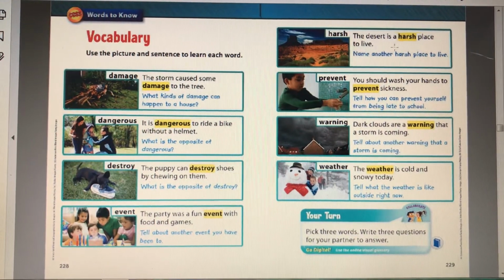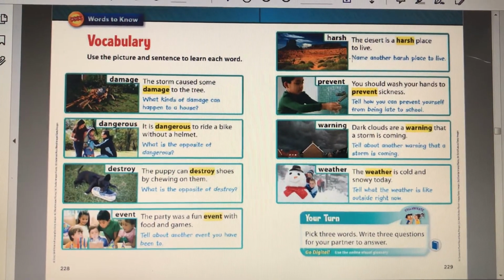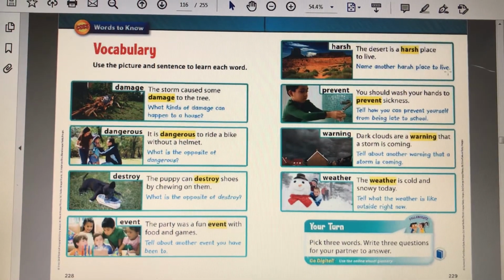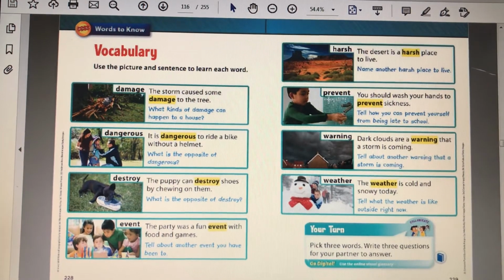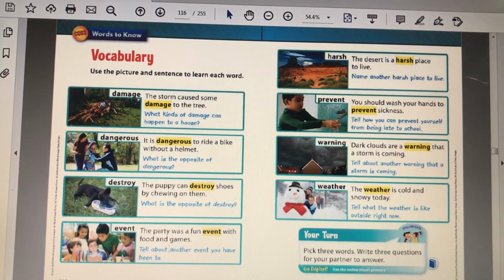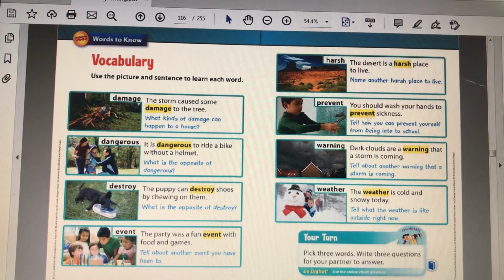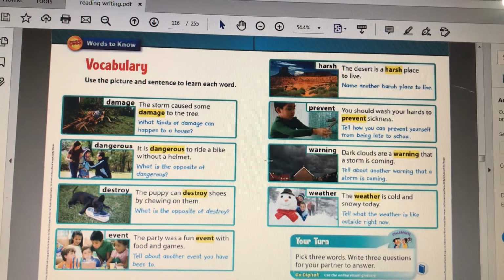Okay, so name another harsh place to live, another hard place to live. So maybe we would say here like Antarctica or Alaska is a harsh place to live because it's really cold. Okay, moving on to the next word. And of course, we would take a lot more time explaining these in class. I take examples from students, any questions from students, and we'd watch videos.